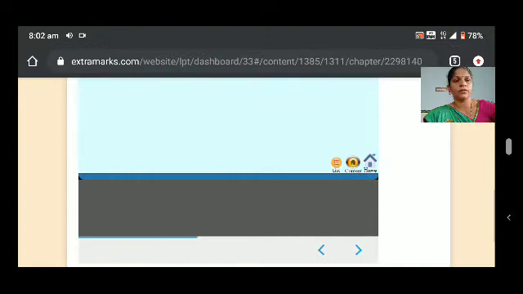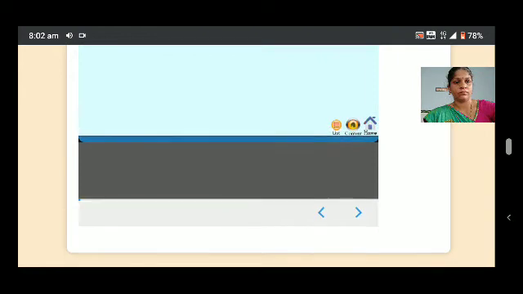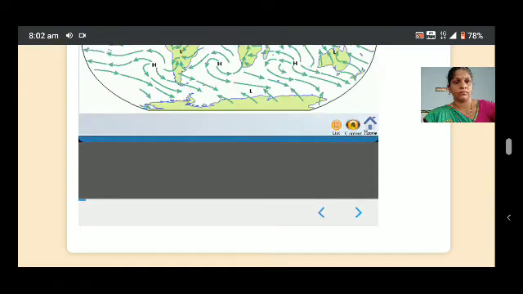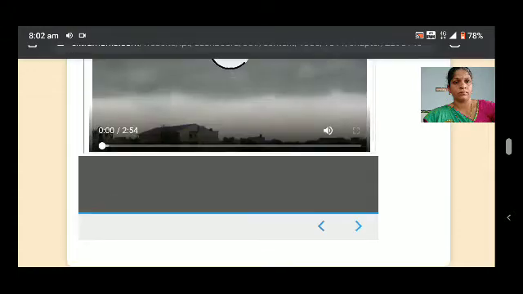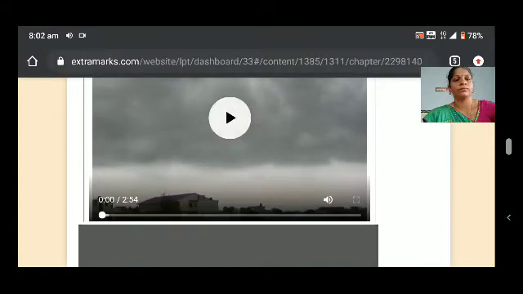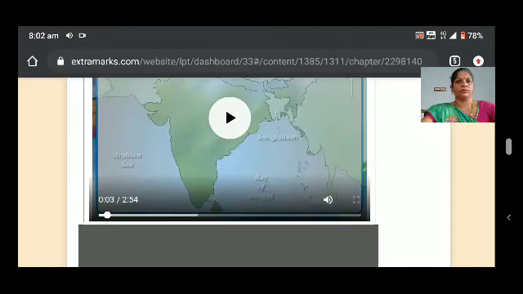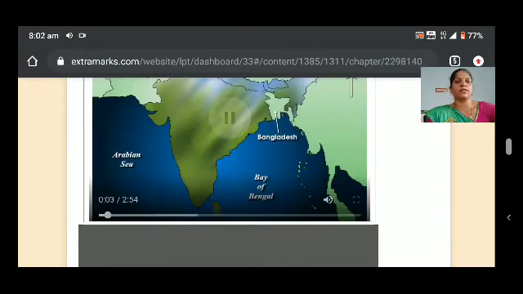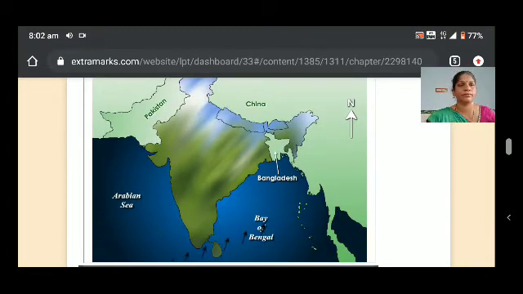This is permanent winds. Another type of wind is the seasonal wind. These winds change their direction. Monsoon is considered one. The monsoon winds are strong seasonal winds that blow from cold to warm regions.